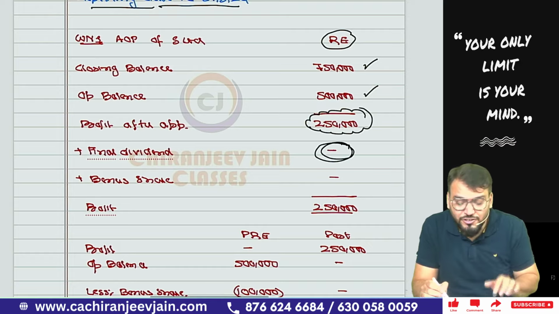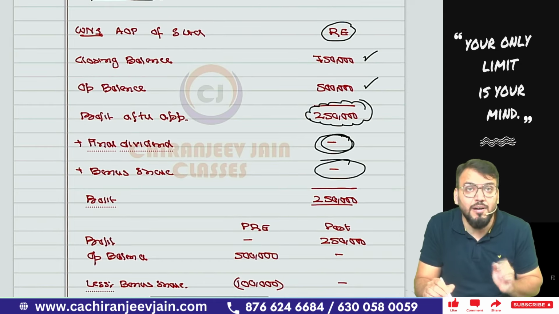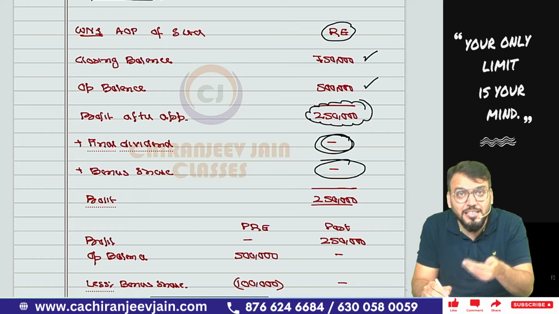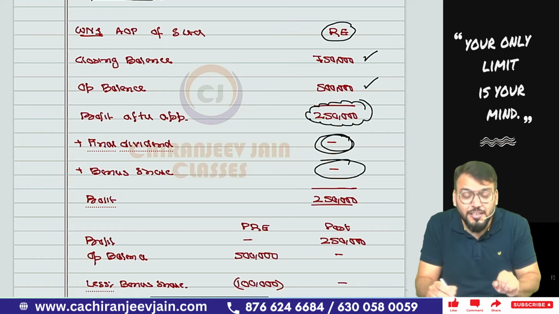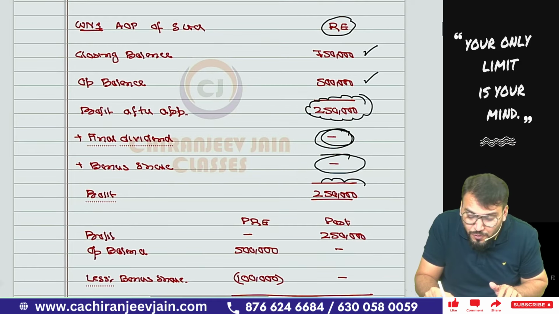Are you able to understand? And bonus shares here, because journal entry has not been done, therefore no adjustment is required. Nothing will be added to find out the profit of the current year because no journal entry has been done for the bonus shares also, correct? So this becomes profit for the year.